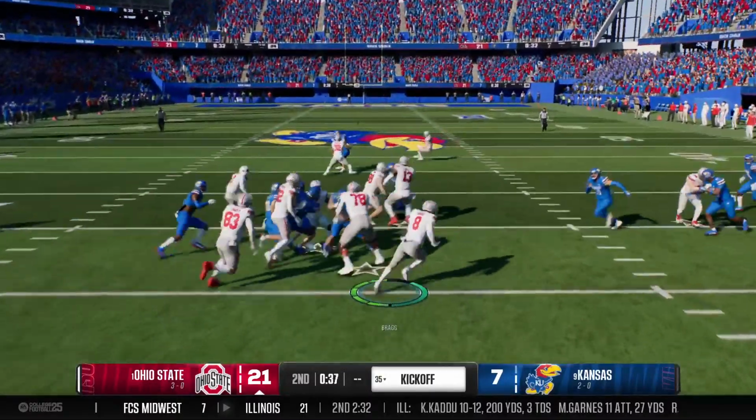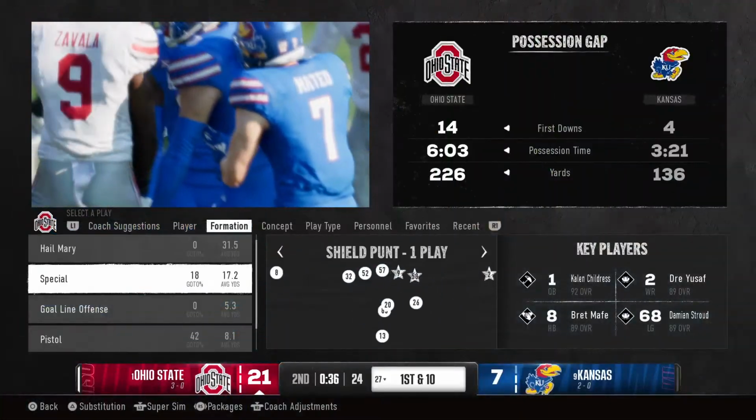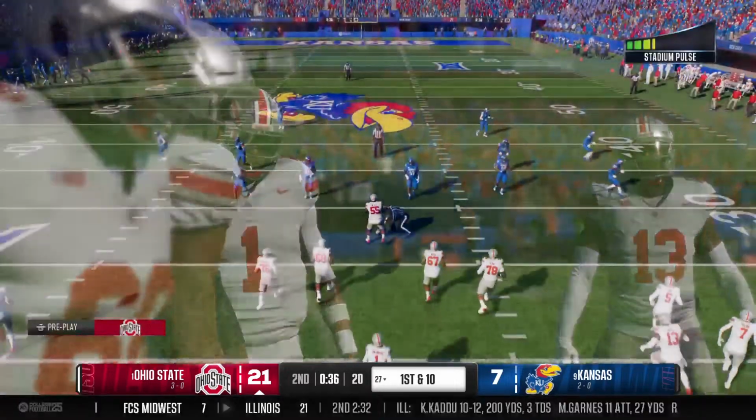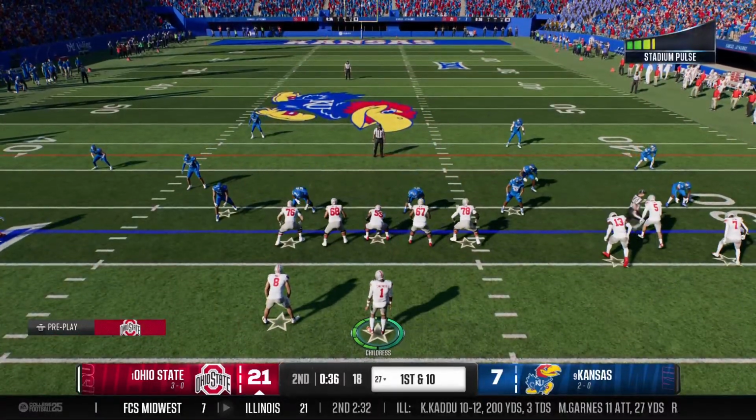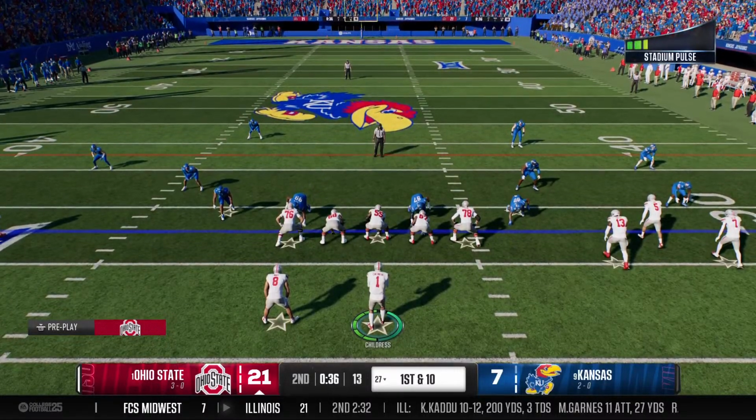Return begins inside the 10. He'll be tackled at the 27. That's where the drive will start. Here comes the powerful Ohio State offense onto the field. Interesting position here. How aggressive do they get to try to add to this lead before halftime?